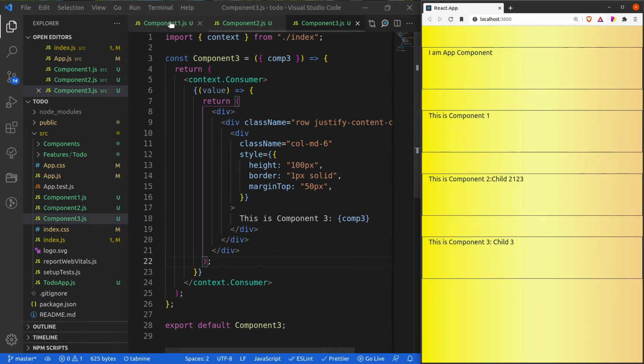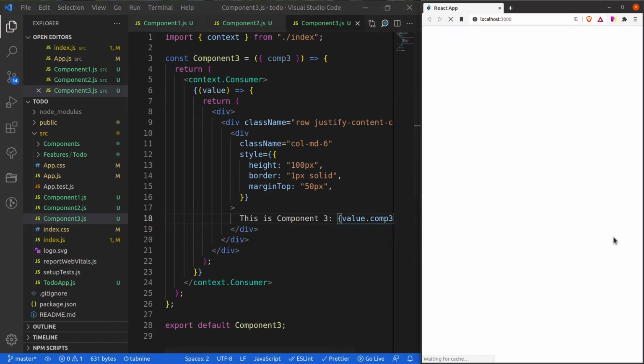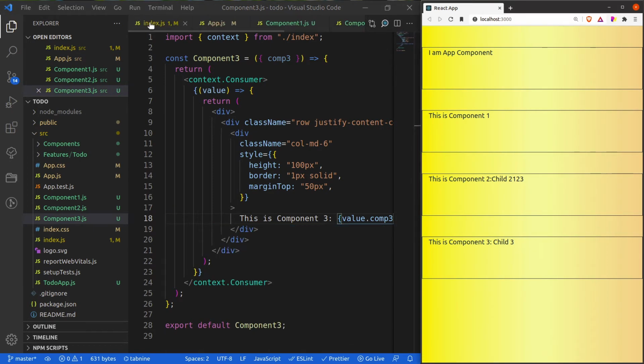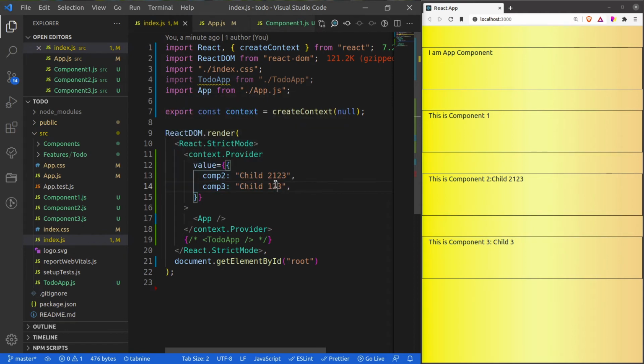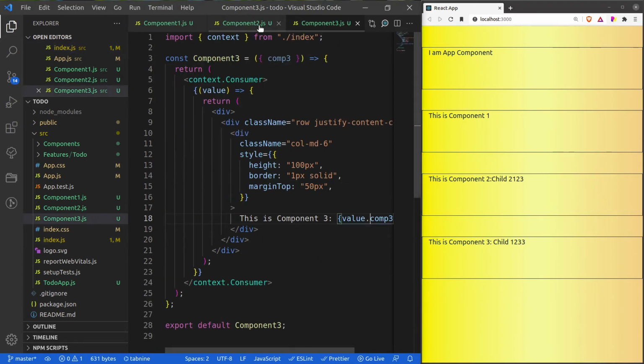Alright guys, and from here I will use value.comp3, and let me also update this value. So guys, we have successfully used our context API to show the different values, and we are not using the intermediate components to pass my property.